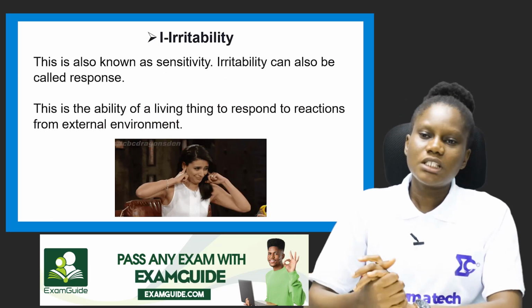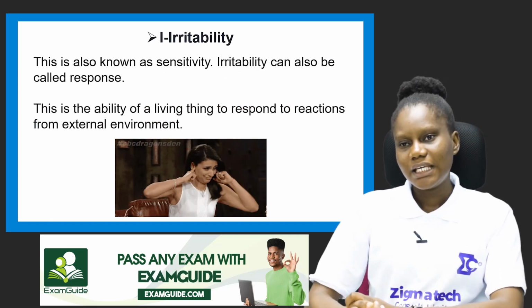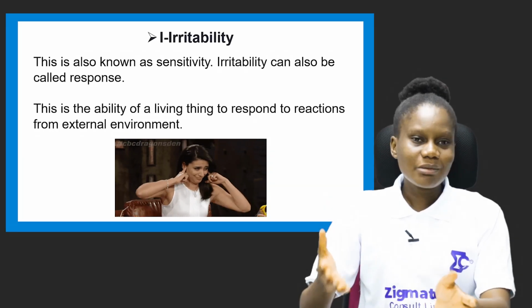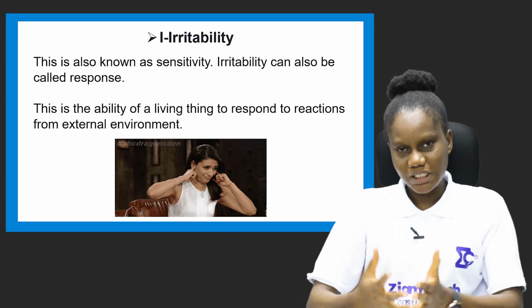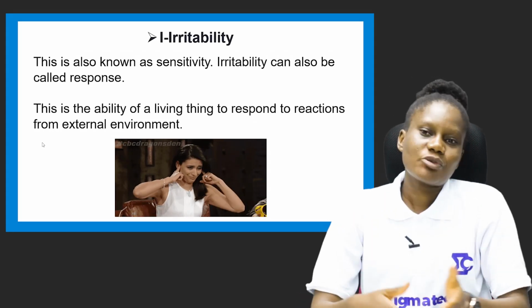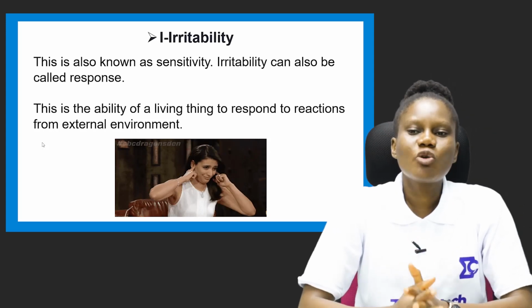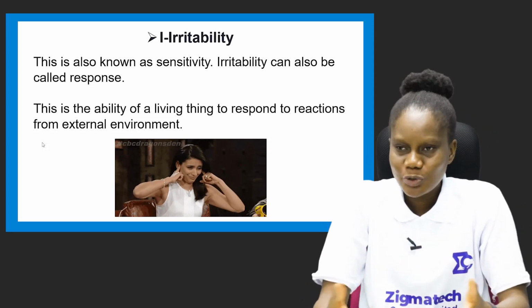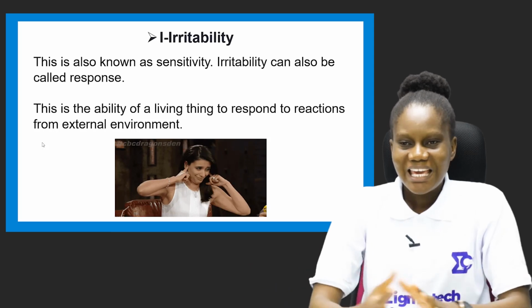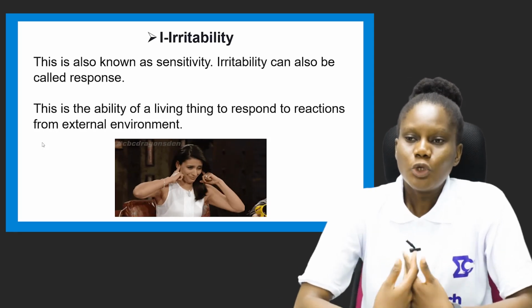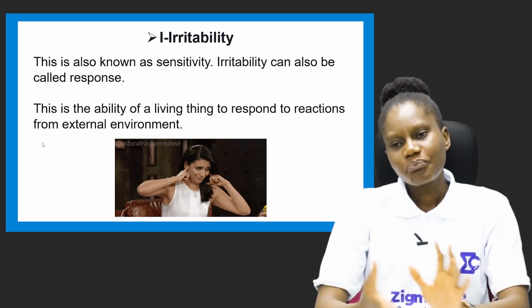Very quickly, we look at the next letter, which is letter I. It is irritability. This irritability is also known as sensitivity. You can also call it response. So what is irritability? This is the ability of a living thing to respond to reactions from external environments.